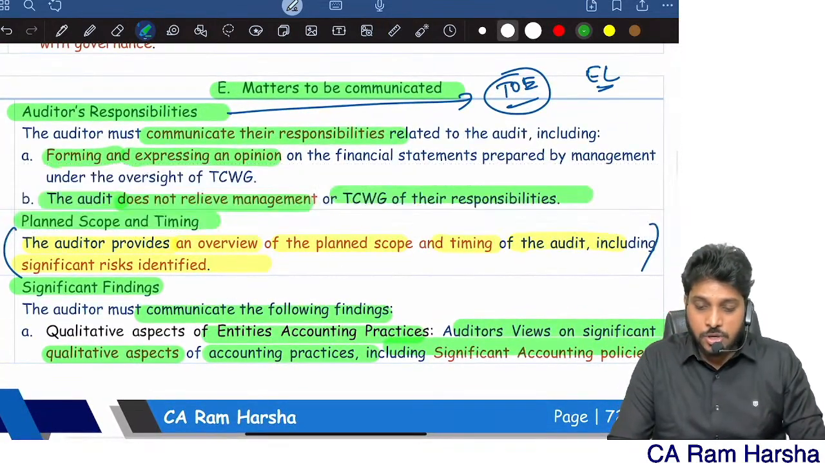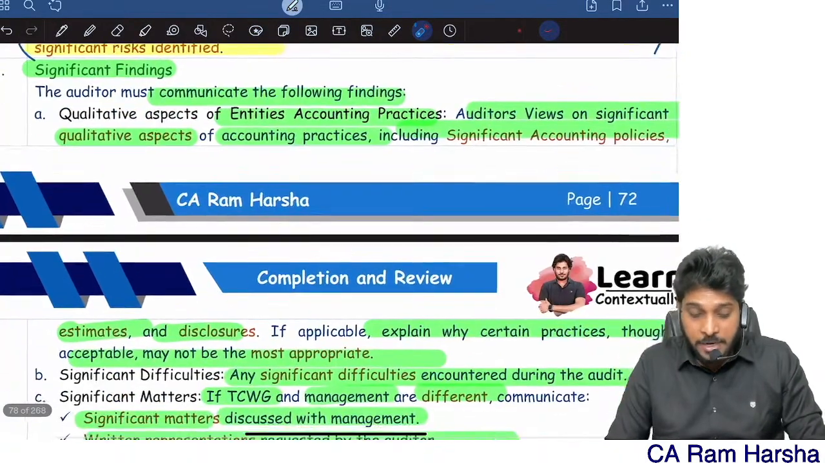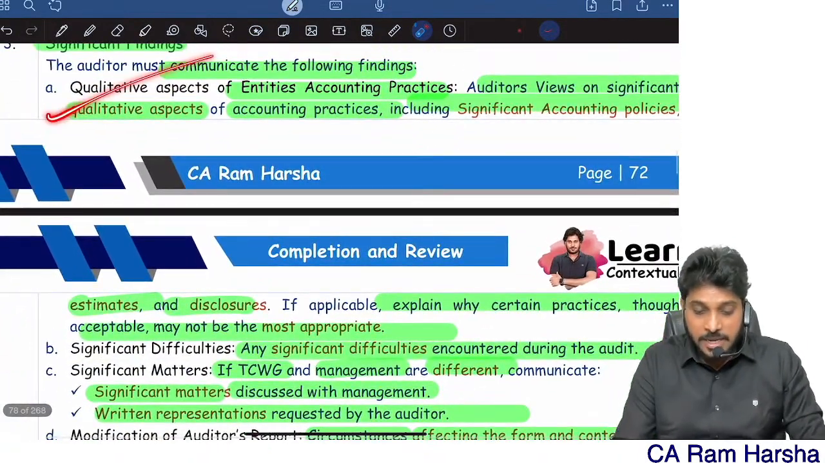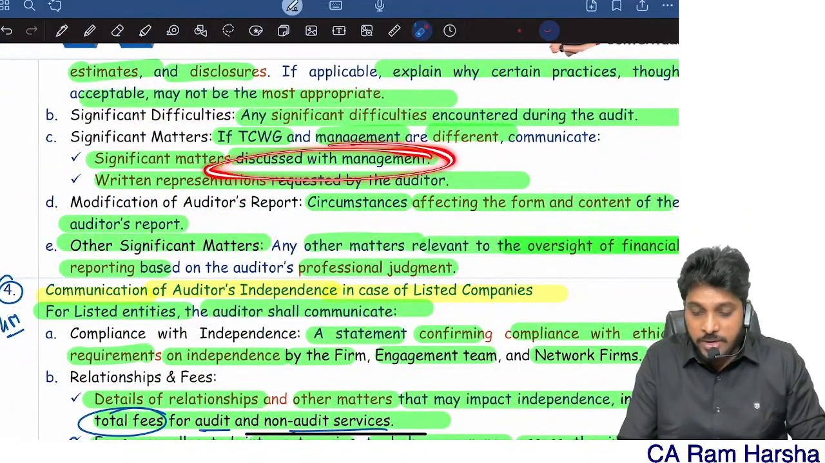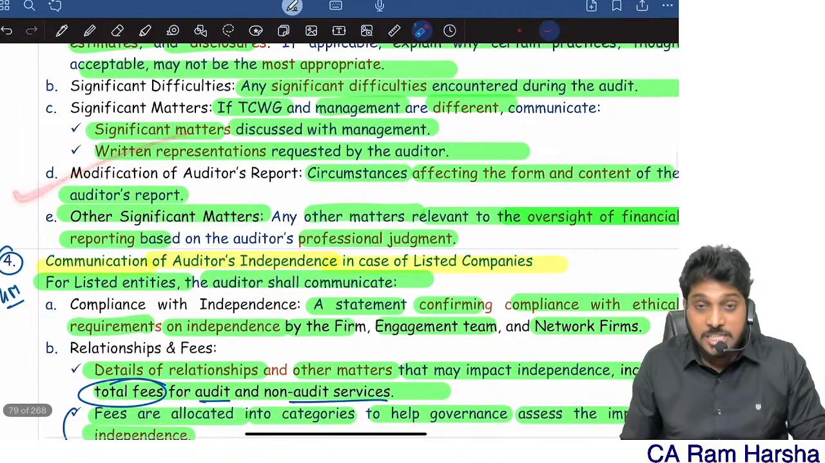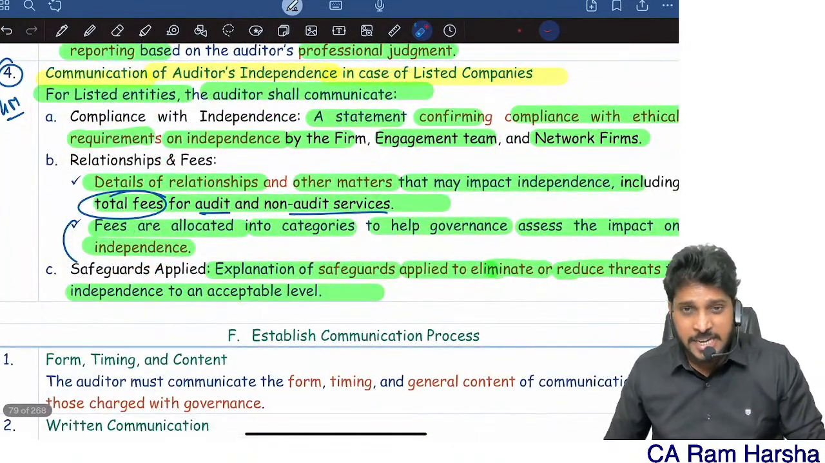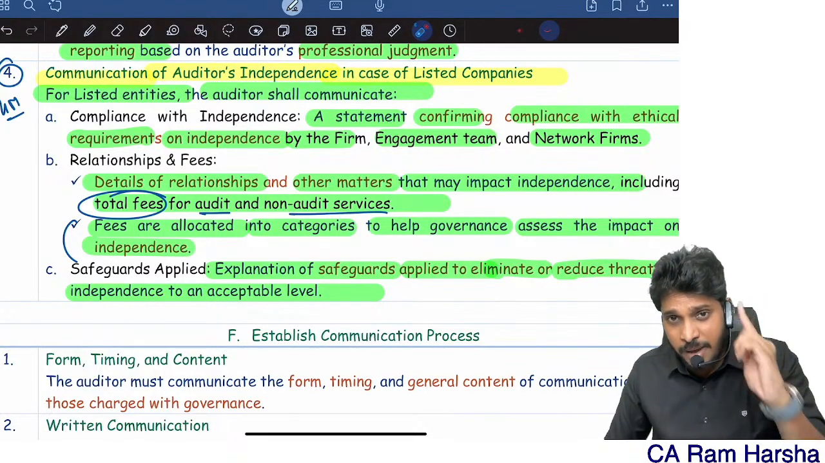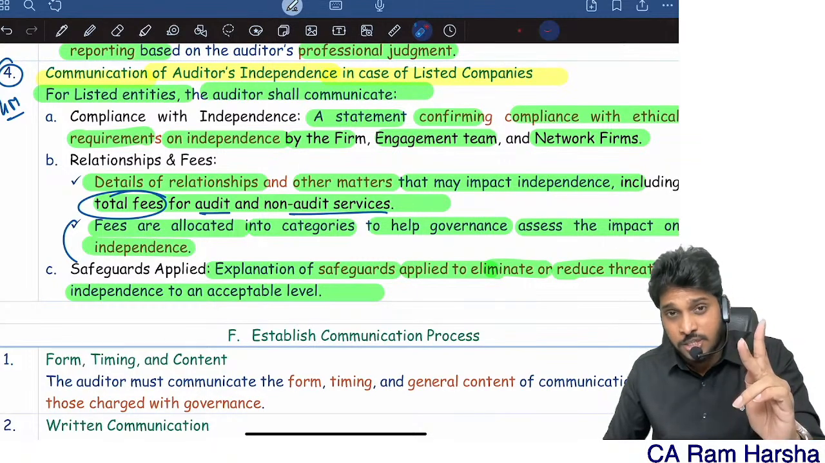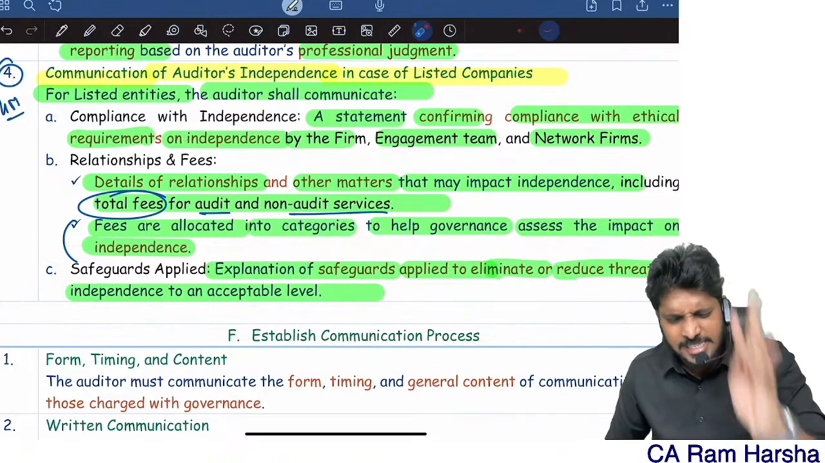What does the auditor have to communicate? Auditor responsibilities, which he communicates through the engagement letter, the planned scope and timing of the audit, and significant findings like the entity's accounting practices, significant difficulties, significant matters discussed with management, modifications in the audit report, and any other significant matter. In the case of a listed entity, you need to give the statement on compliance with independence. You should also discuss with management relationships, how much fees you are charging for audit and non-audit, and communicate to top management the safeguards that you implemented.